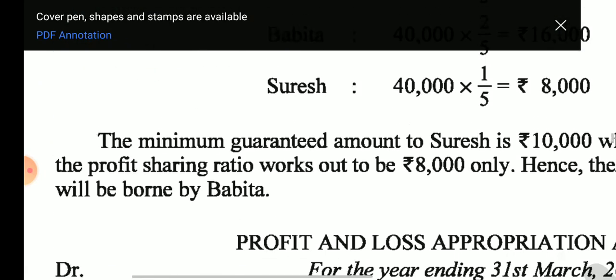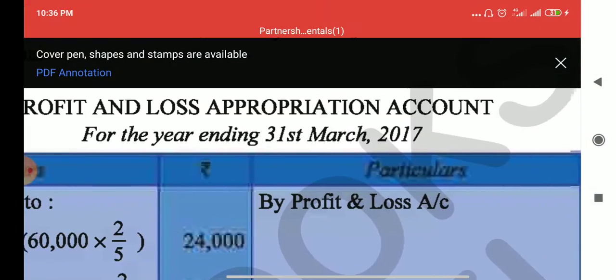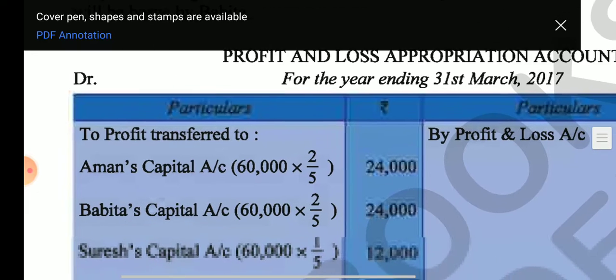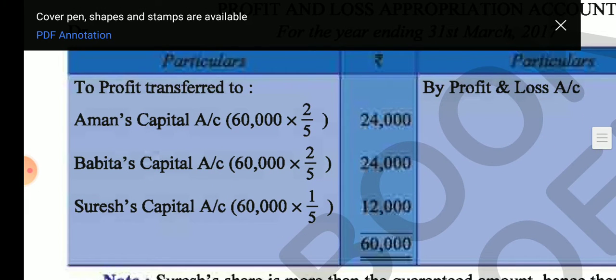Now go for the second case. The profit is 60,000, and that is divided among all the partners: 24,000, 24,000 and 12,000. Here Suresh already gets more than the 10,000 guarantee, so nothing will be paid by Babita, because Suresh has already got more than 10,000. Okay, clear?